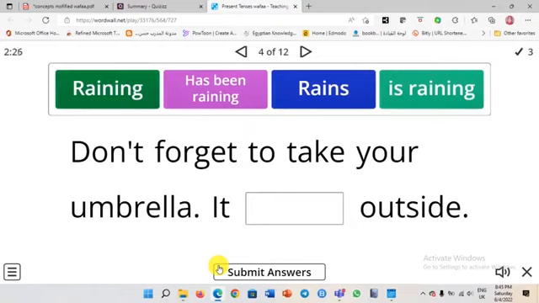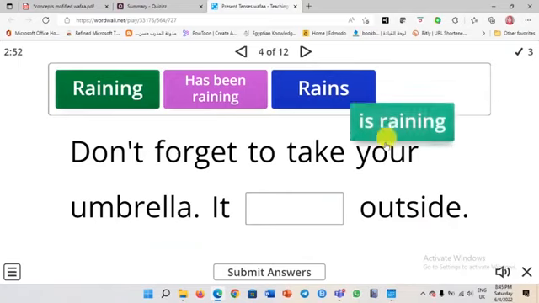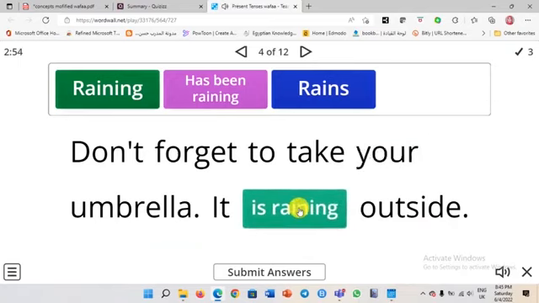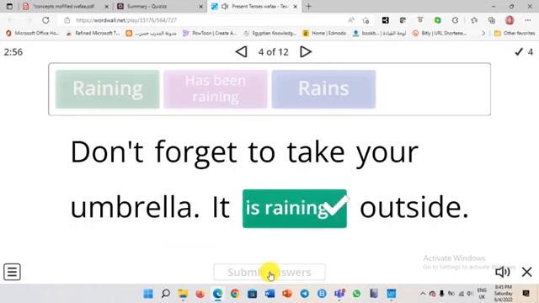Shall we continue the explanation or shall we continue the quiz? Okay, I want to end this quiz with your voice and continue the concepts, of course. Okay, let's start. Don't forget to take your umbrella. It raining, has been raining, rains, is raining outside. I want you to take the umbrella. So what do you think, Ms. Wafa? Of course, it's raining. It's raining outside. Yes. Very good. Thank you.